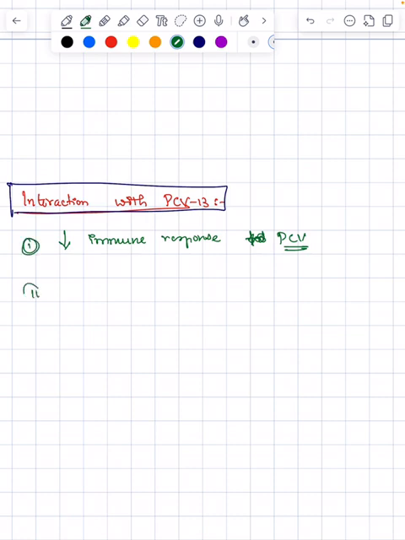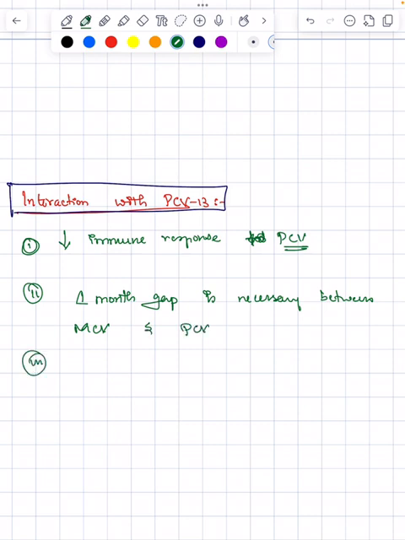So a 1 month gap interval is necessary between the meningococcal conjugate vaccine and the pneumococcal conjugate vaccine. Among these, PCV13 should be given first.